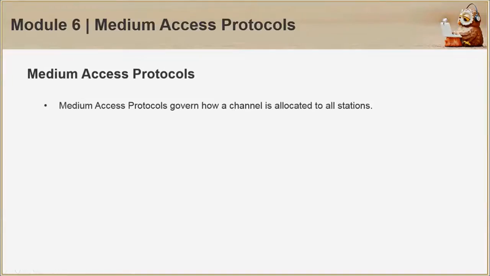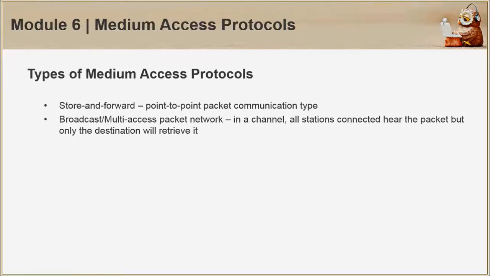Starting off with module 6, Medium Access Protocols. Medium Access Protocol is what governs how a shared channel is allocated to all stations. We have store and forward, which pertains to point-to-point network types, and broadcast packet network, wherein all stations hear the packet but only the destination will retrieve it. For this scope, we shall be focusing on the latter.